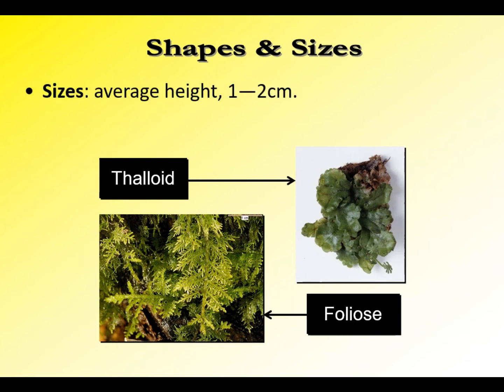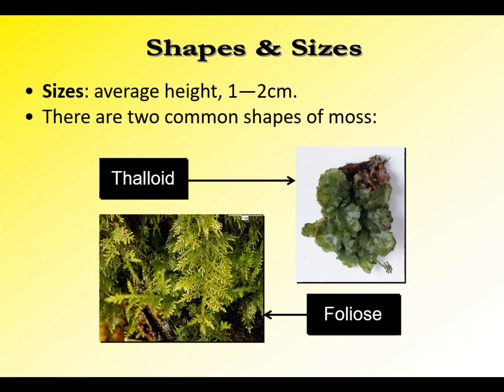Their height ranges from 1 to 2 centimeters. There are two common shapes of moss, the thalloid and foliose. The thalloid is common in the more primitive groups of bryophytes, meanwhile the foliose shape is common in the more advanced group of bryophytes.